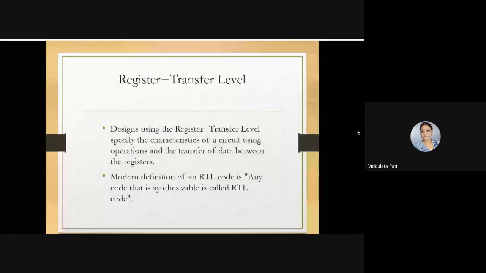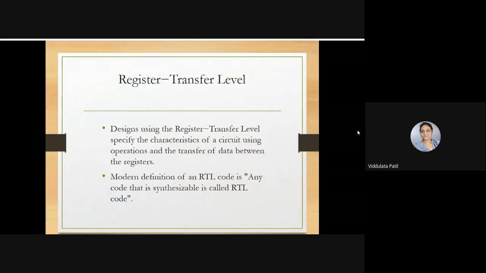Then register transfer level, where designs using the register transfer level specify the characteristic of a circuit using operations and transfer of data between the registers. So when we are considering a register transfer level of abstraction, we have modeling in such a way that it will represent how the data will be transferred from one register to another register. That type of modeling is there.